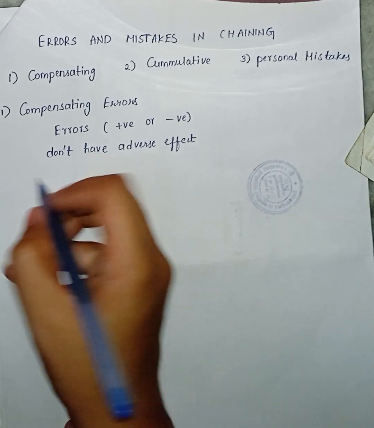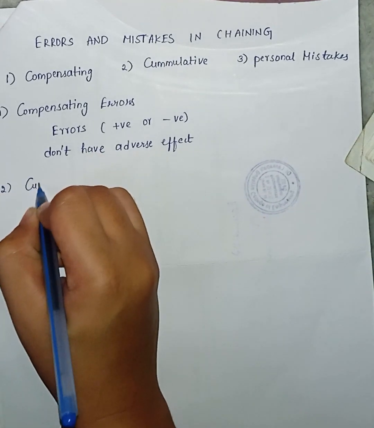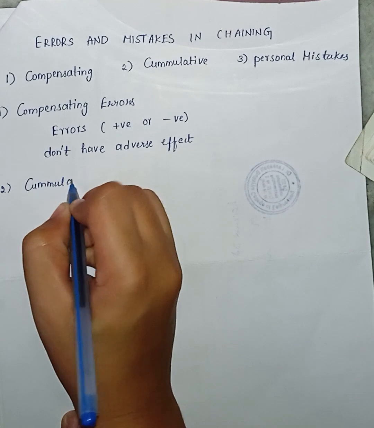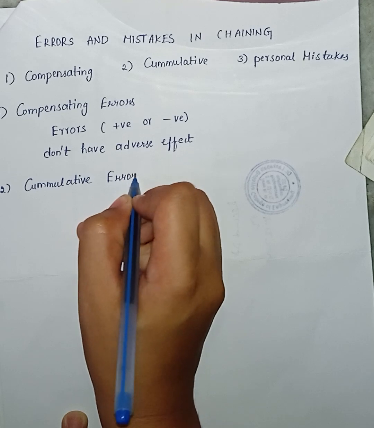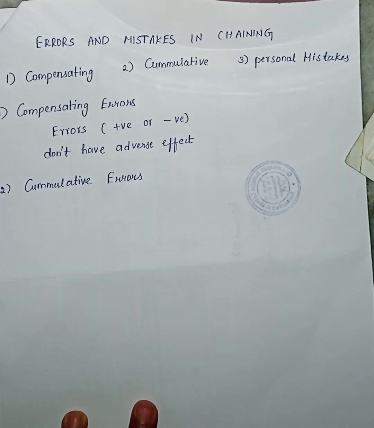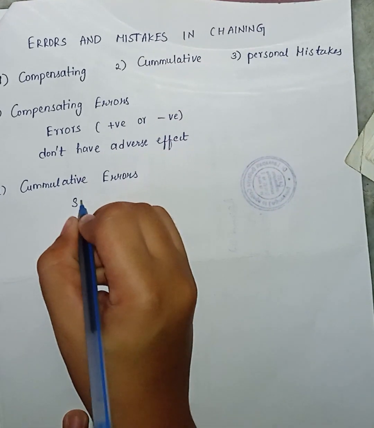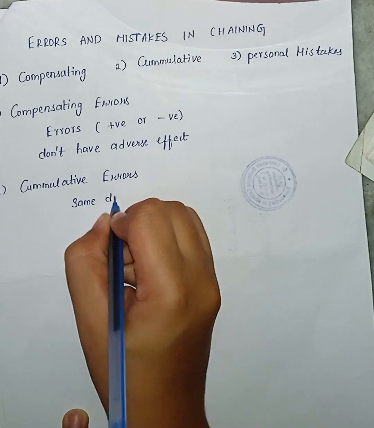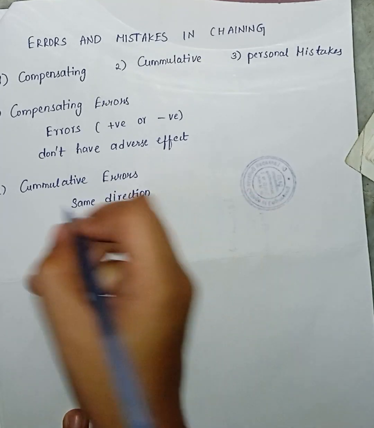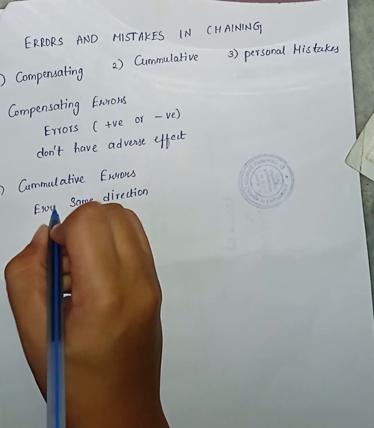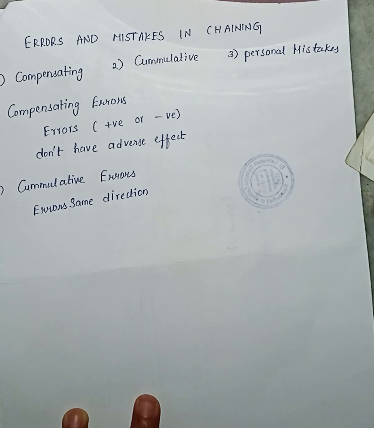Our next error is cumulative error. The error which may occur in the same direction and tends to accumulate is said to be cumulative error. In this, the error occurs only in some definite direction. Whenever the error occurs in the same direction, it is known as cumulative error.